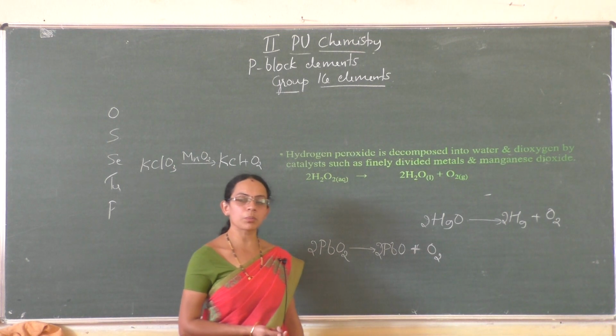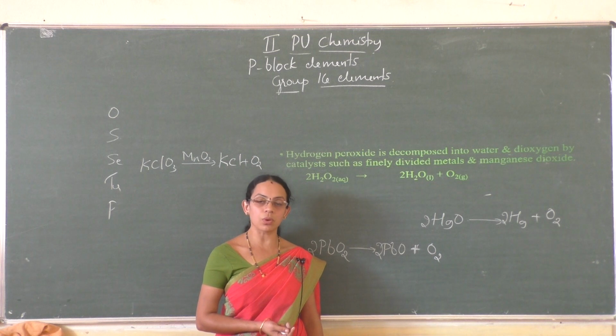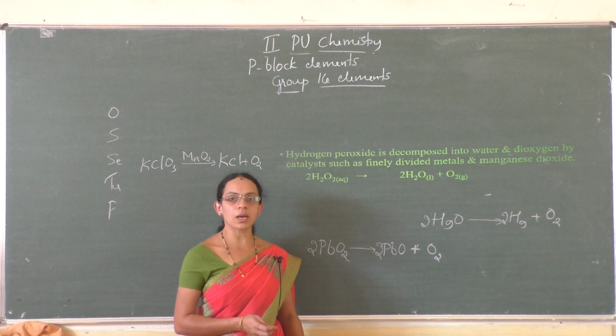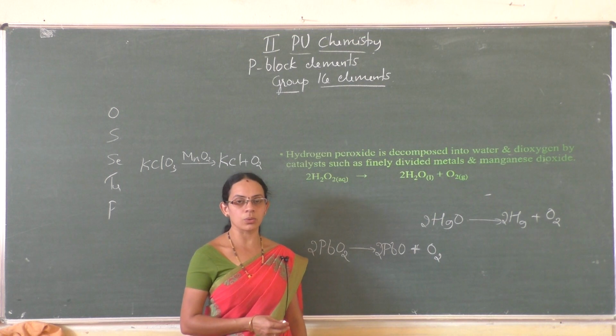In the fourth method we can prepare oxygen by the electrolysis of water. On electrolysis of water it gives hydrogen gas at the cathode and oxygen gas at the anode.